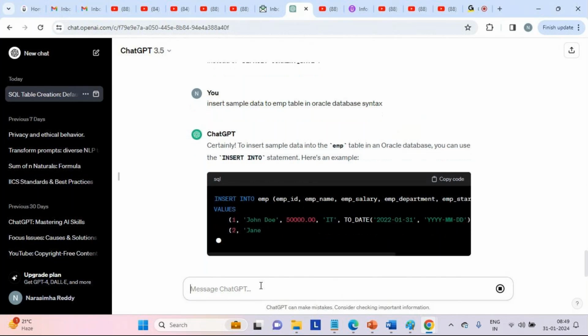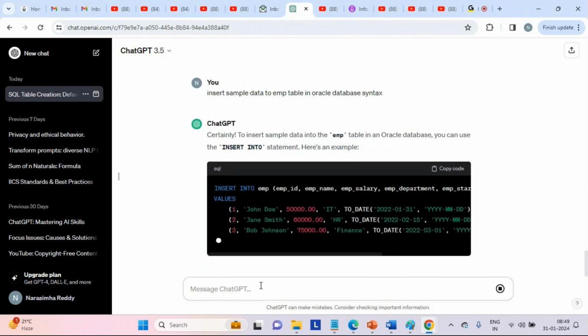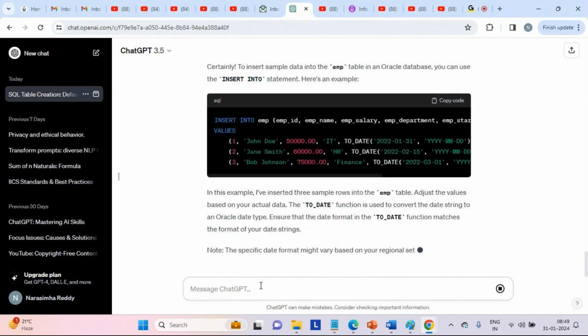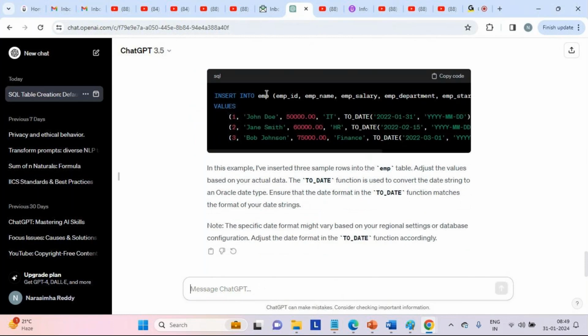So now we can see it. It is trying to insert three rows, right? So we know the syntax: insert into table with column names and corresponding values. That's it. So that's all.